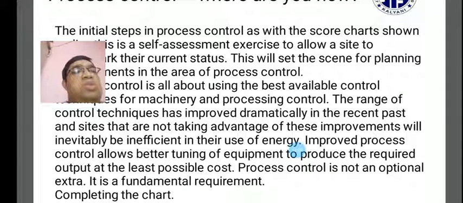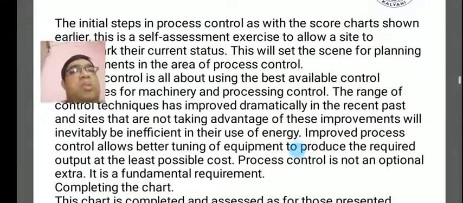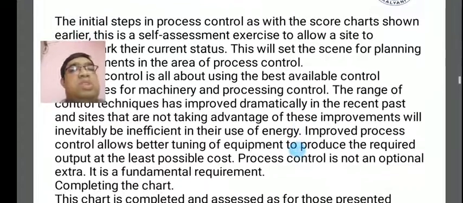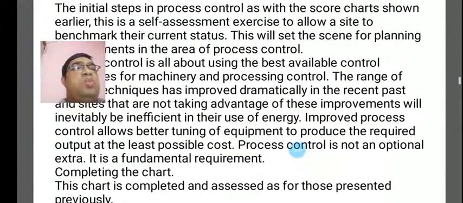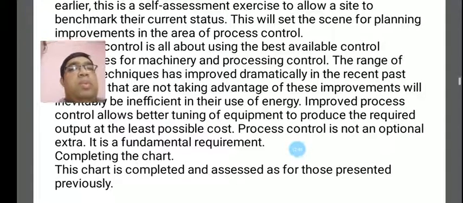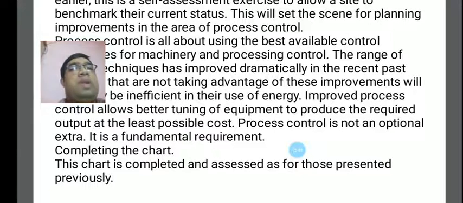Process control is not an optional extra. It is a fundamental requirement for completing this chart. The range of control techniques has improved dramatically, and sites that are not taking advantage of these improvements will be inefficient in their use of energy. Improved process controls allow better tuning of equipment to produce the required outputs at the least possible cost. Process control is not an optional extra; it is a fundamental requirement.